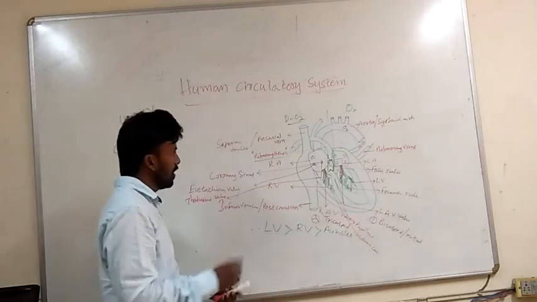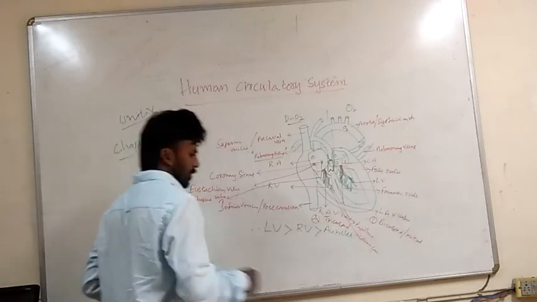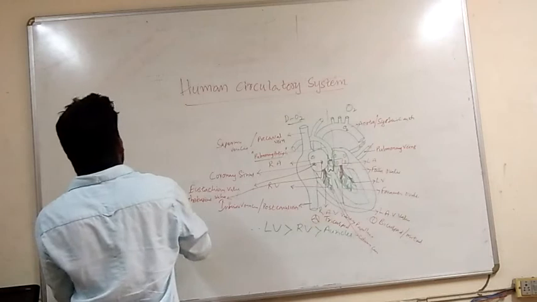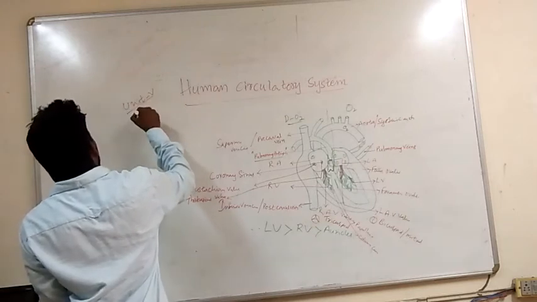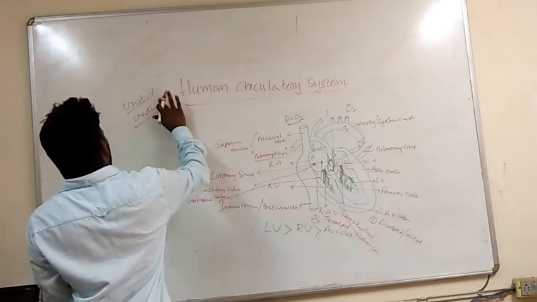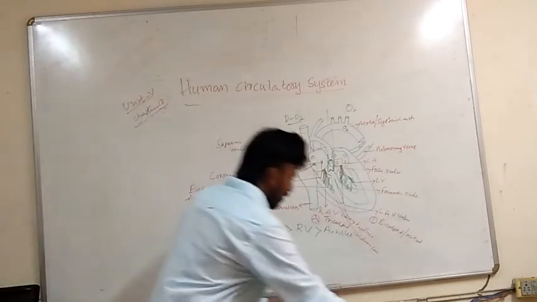Now, a small topic we have, that is double circulation. Let me write here. Double circulation.